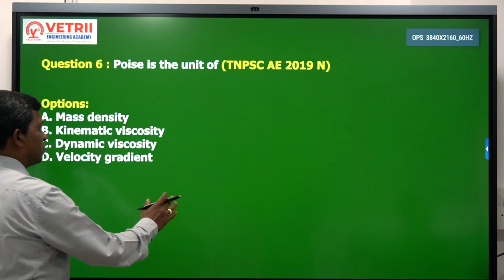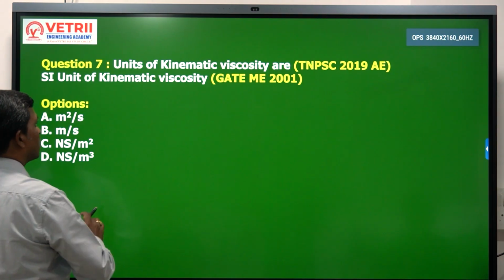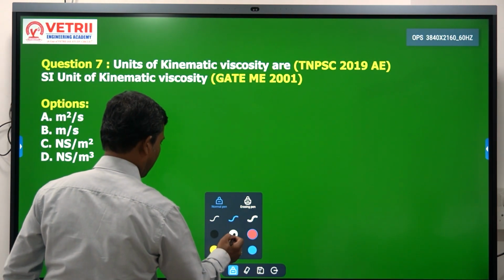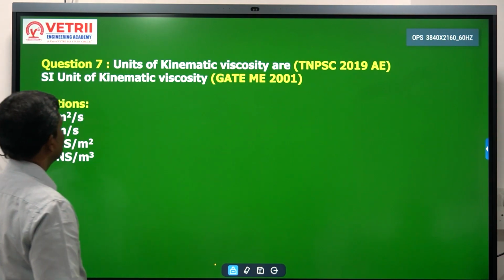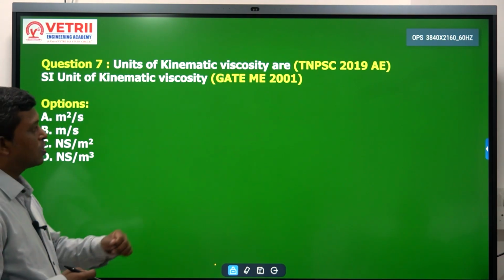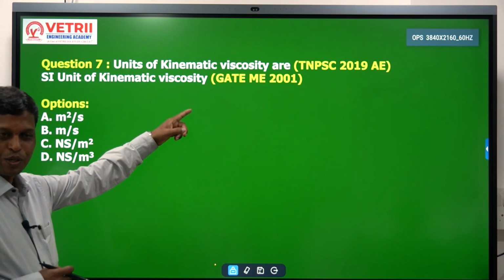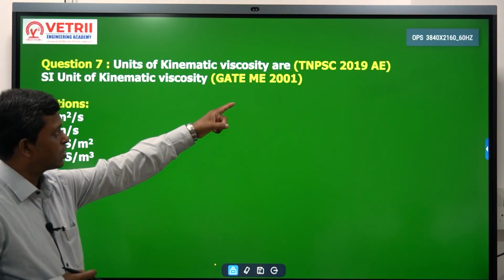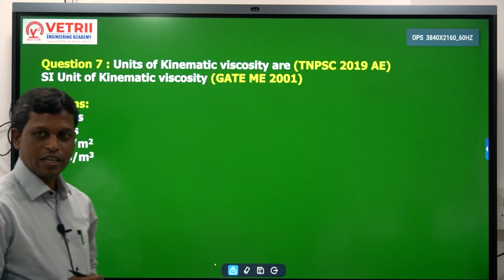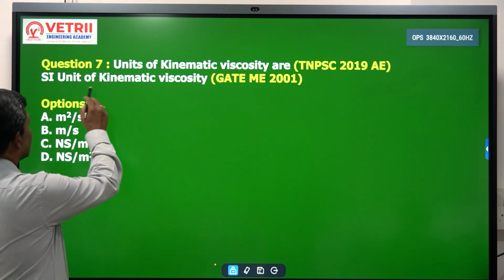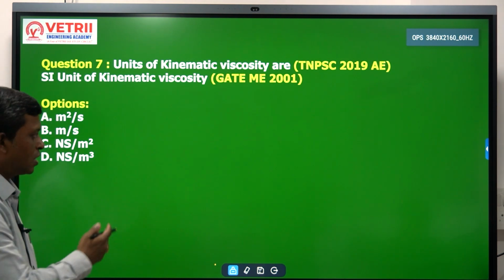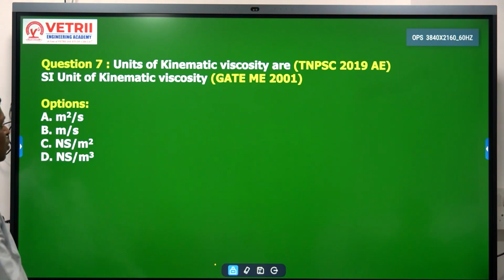Next, what is this? Units of kinematic viscosity are, just now we have seen dynamic viscosity. Units of kinematic viscosity, asked in TNPSC 2019. Similar question, SI unit of kinematic viscosity, GATE 2001. See the answers. You have to tell me now.